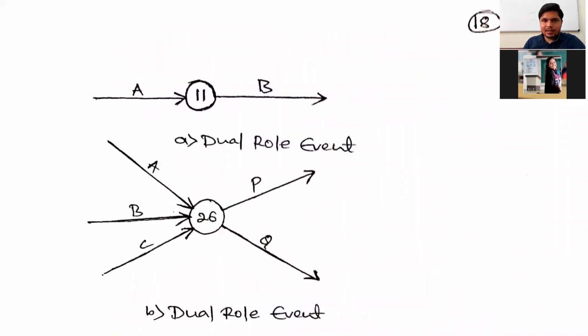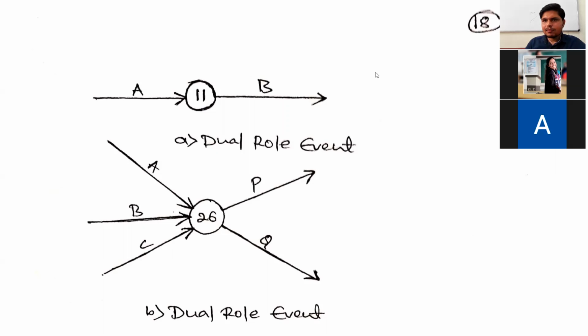Just see the example. This is the example for dual role events. Can anybody explain the first diagram, the first dual role event? How is this a dual role event? I'm saying the 11th event is the dual role event for the activities A and B. How? Can anybody explain it?